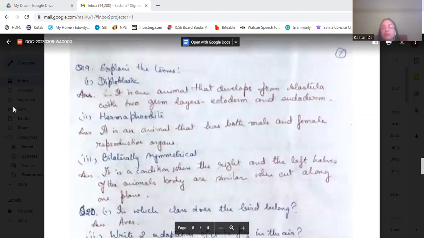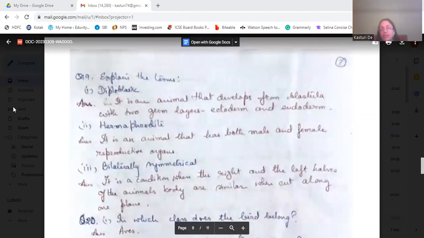Next, explain the term diploblastic. Diploblastic is an animal that develops from blastula with two germ layers. What are the 2 germ layers? Ectoderm and endoderm. So that's a diploblastic animal. Diplo means 2.